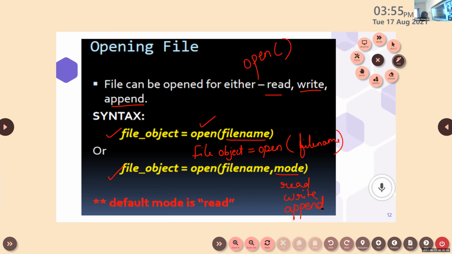Inside that, the first parameter is the name of the file, and the second parameter is the file mode, which tells how the file will be used throughout the program.